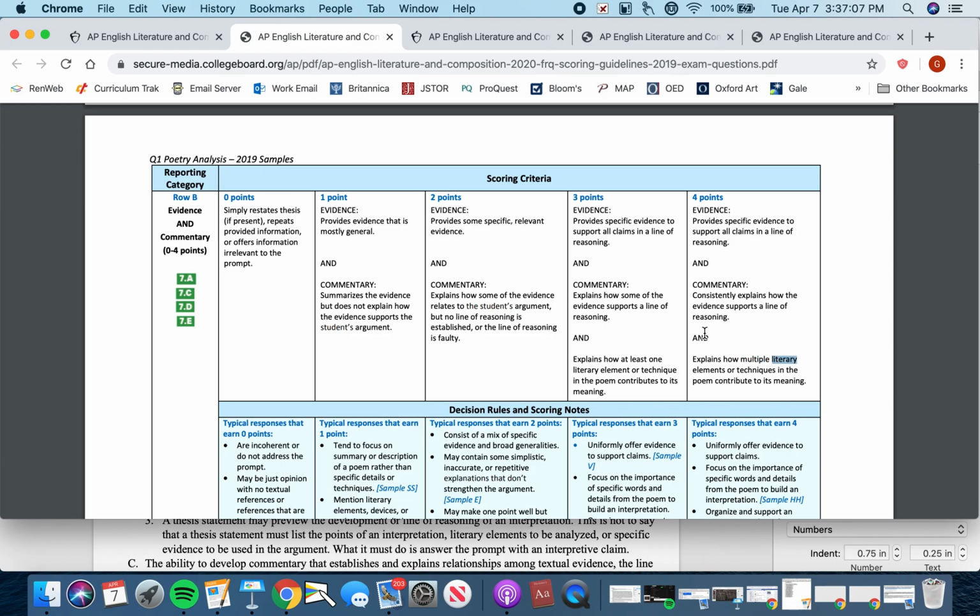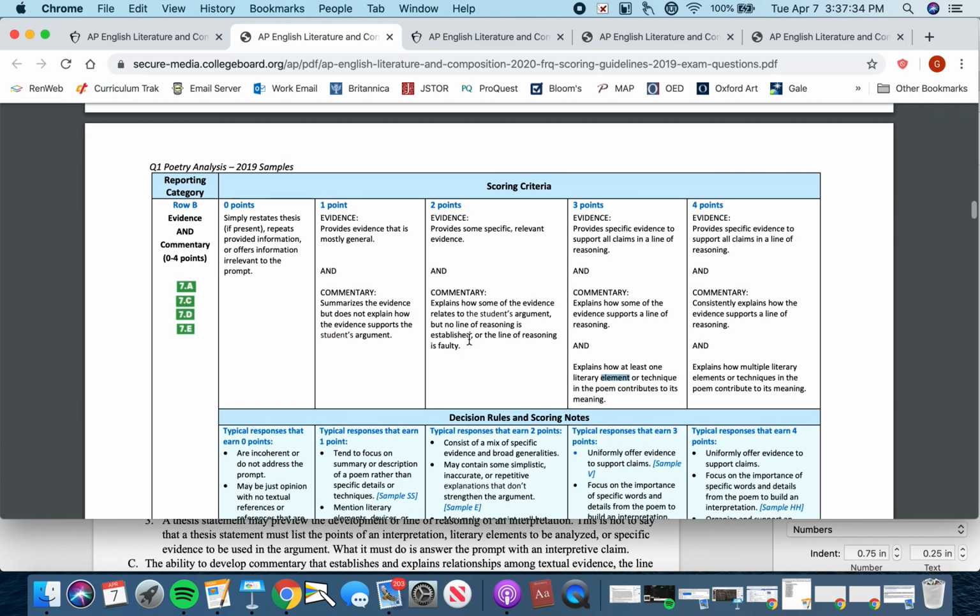Okay, working backwards, for 3, it's just weaker commentary. So you still have textual evidence and you're still talking about some literary elements, but it's weaker commentary. Okay, for 2, you have some evidence and you have some commentary, but it's not connected to a sophisticated analysis of the poem's literary elements. All right, so notice this is lacking for 2 in section 2, and also it's just underdeveloped evidence and underdeveloped commentary.